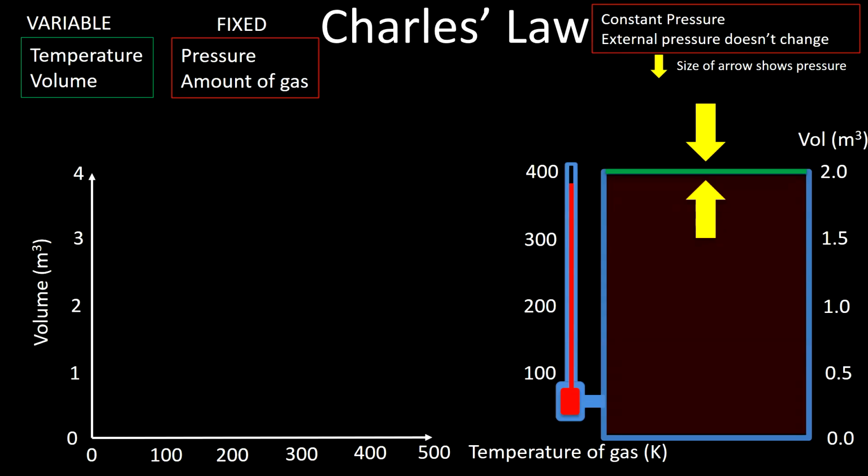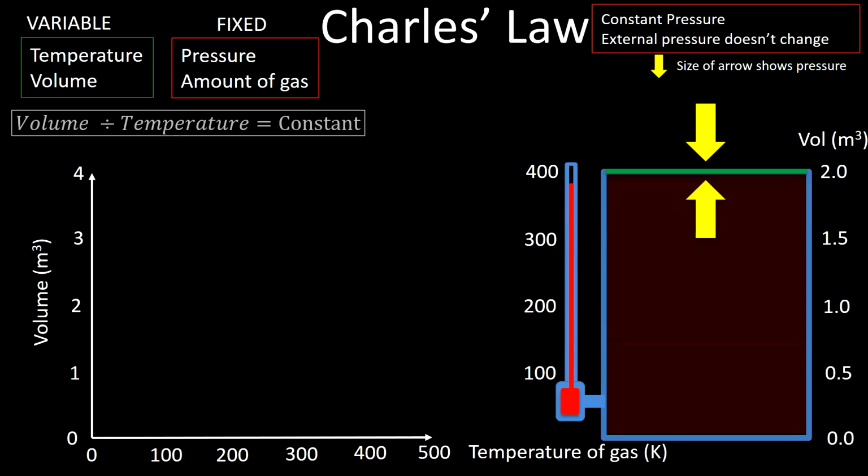This time we've changed the pressure gauge for a temperature gauge, otherwise known as a thermometer, because obviously we don't need to measure the pressure because it's basically constant. Now, if you remember, for Charles's law, volume divided by temperature is constant, which is a straight line on this graph. The way to think about this one is that we're going to cool down the gas. I haven't shown it on here, but we've basically got some form of refrigerator attached to this container, which is going to reduce the temperature.